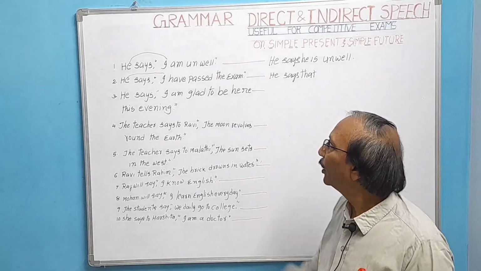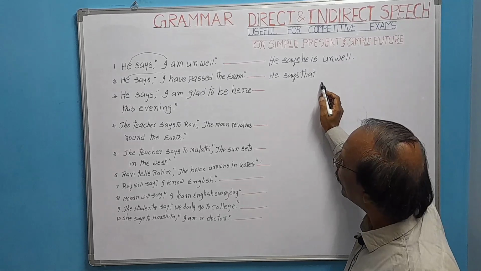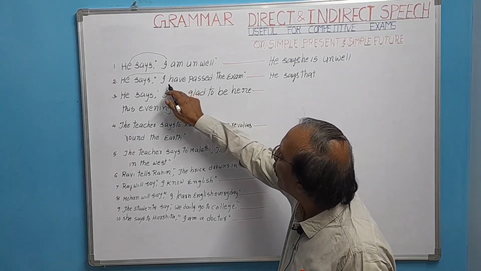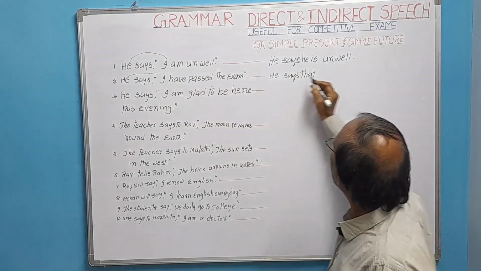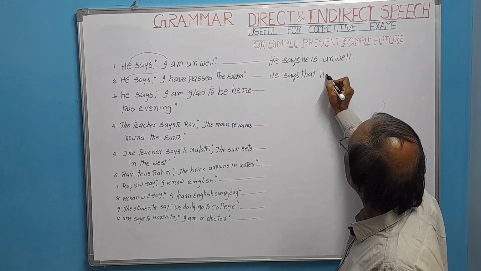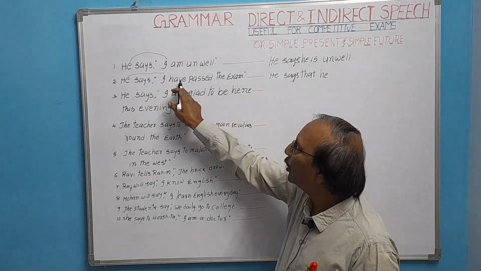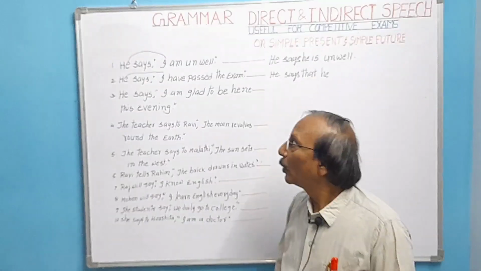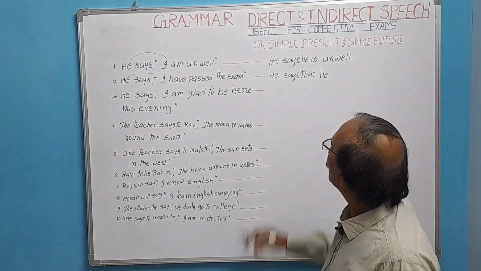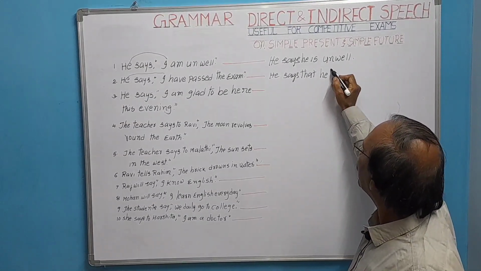Even if you don't add, meaning does not change. He says that I refers to he. Third person singular, again we have to write he. For first person I, we have written have. Here, for third person singular, we have to write has.